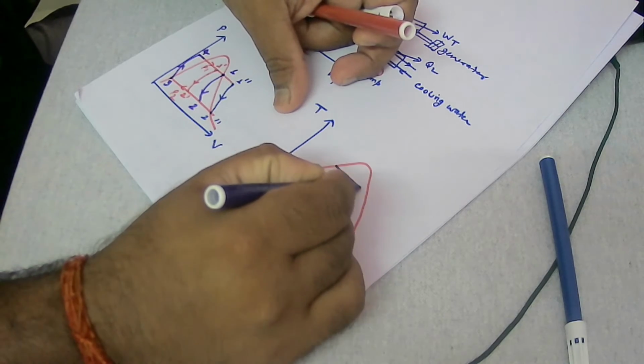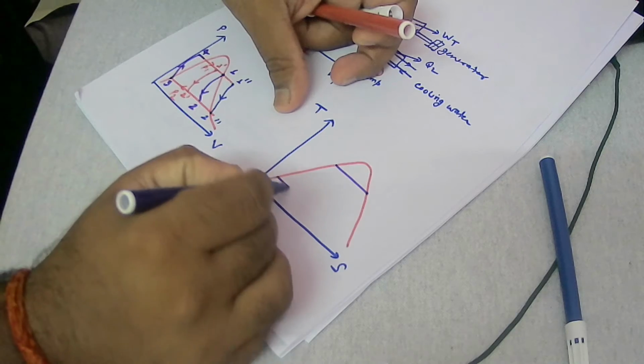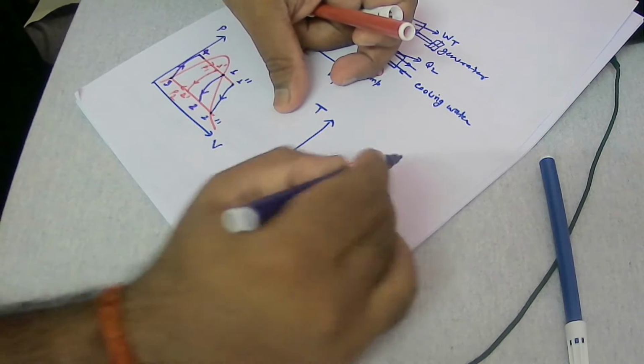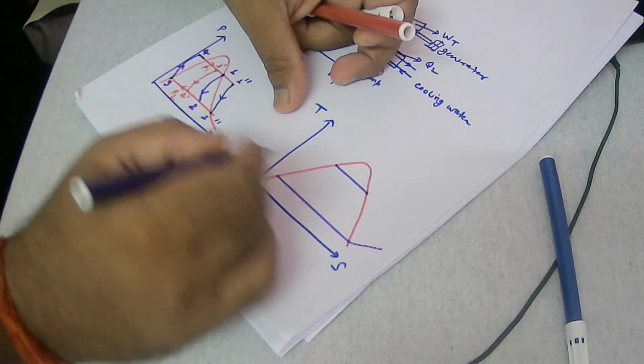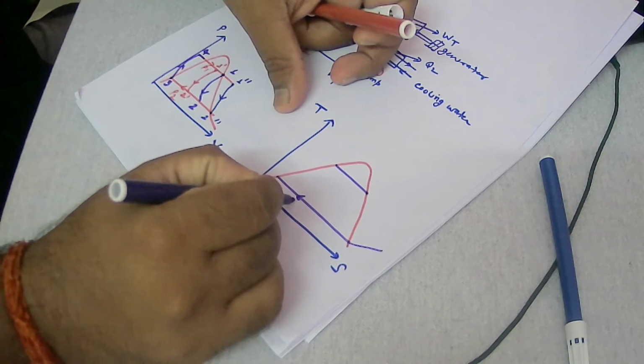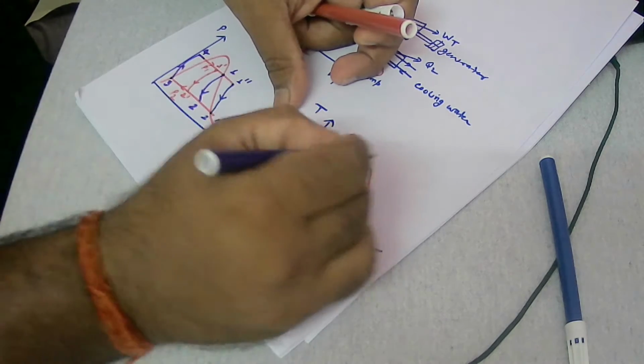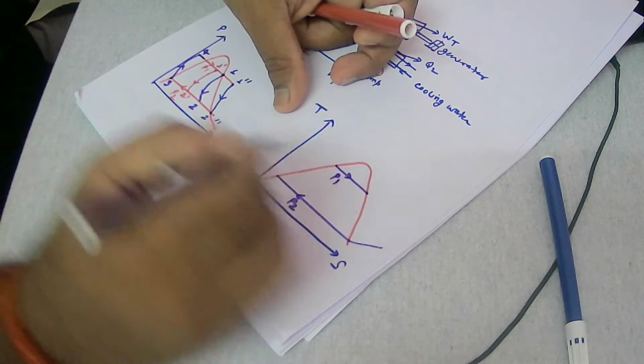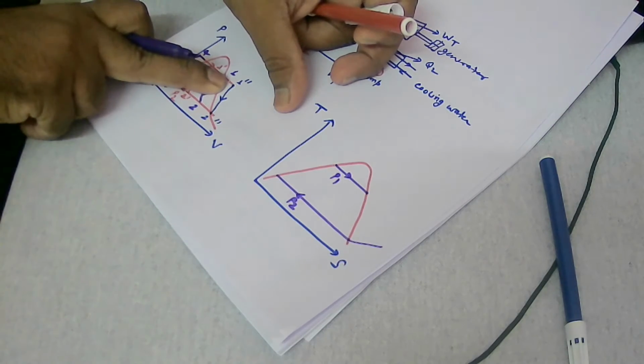One I have drawn here. Second I have drawn here. So it will be like this, right? So this is basically P2, right? And this is basically P1. So first condition, as I said, superheated, that is 1 double dash.